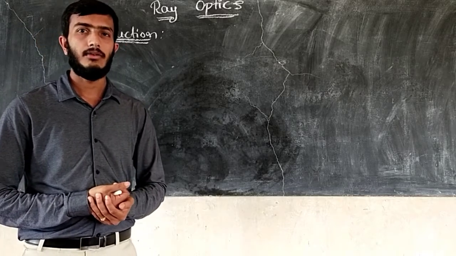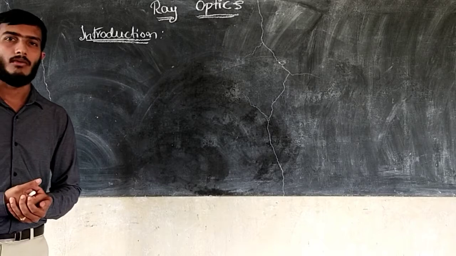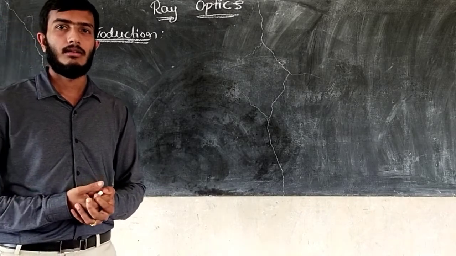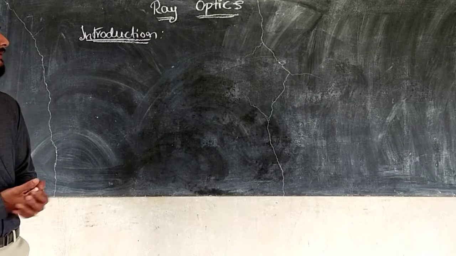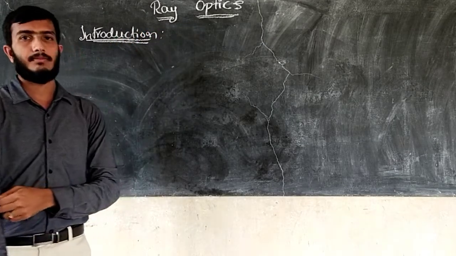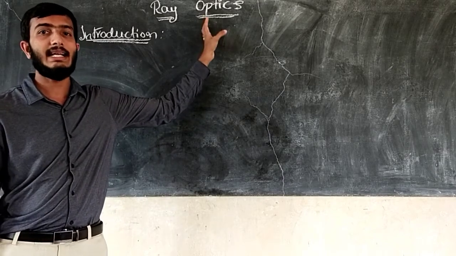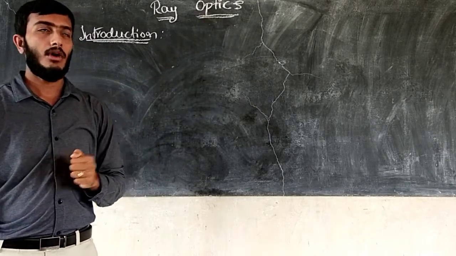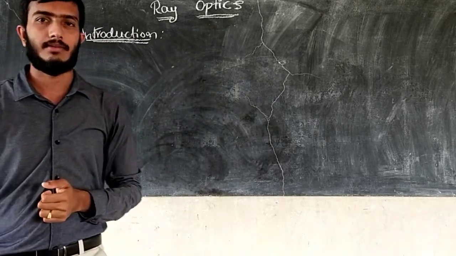Today we are going to discuss the new chapter. It is one of the parts of physics. The chapter name is ray optics. Ray optics is a branch of physics. So optics is a branch of physics. Then what is meant by optics?